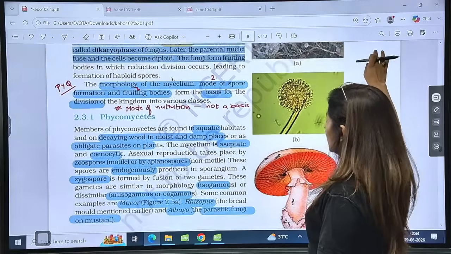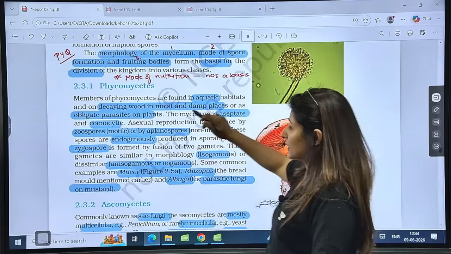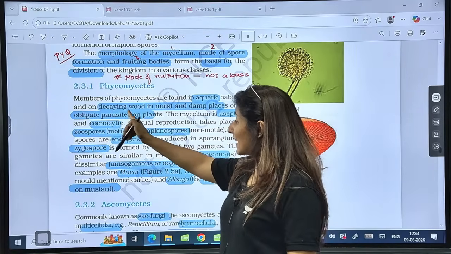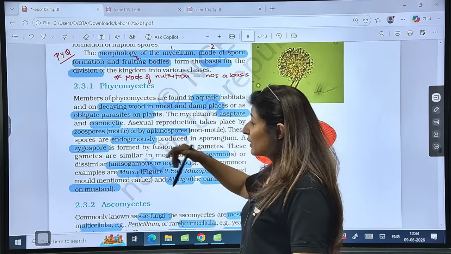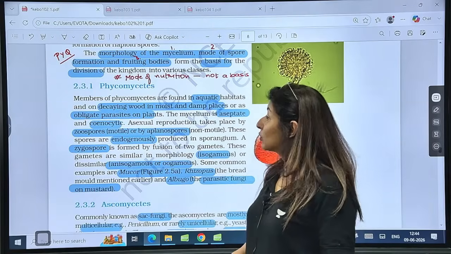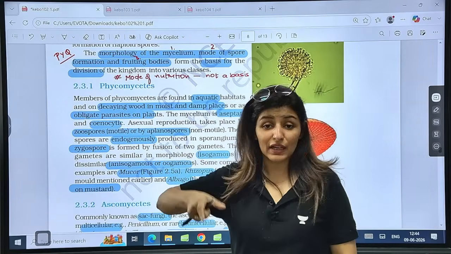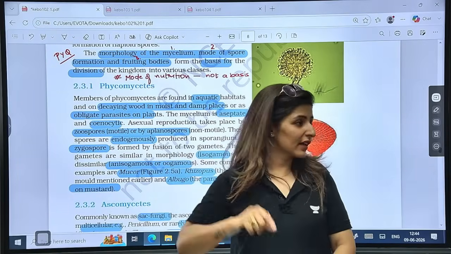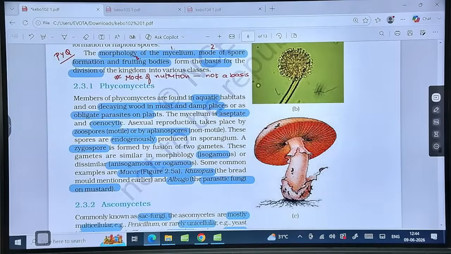Now see here. First of all, let's talk about phycomycetes. Phycomycetes are found in aquatic habitats, on decaying wood in moist and damp places, and as obligate parasites. If you have attended all the marathons, guys, you know that I have given you a proper table of these four classes, and we have compared their habitat and all other things, right? Is that clear?